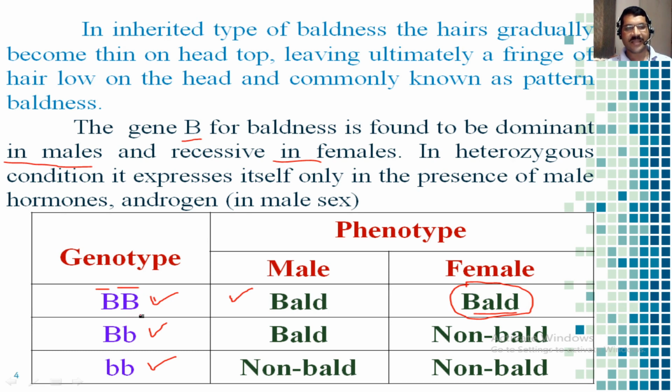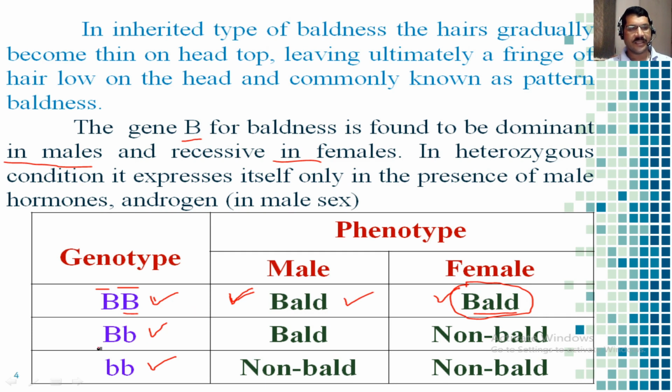Females usually have the recessive gene, and very rarely contain the capital B gene. If a daughter receives dominant genes from both parents, then she will be bald. Similarly, a male who receives capital B from both parents will be bald.